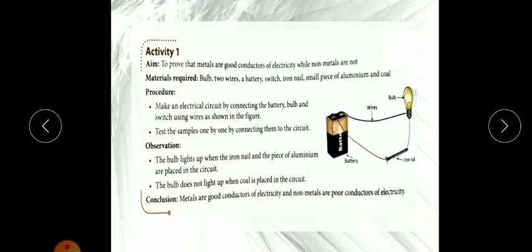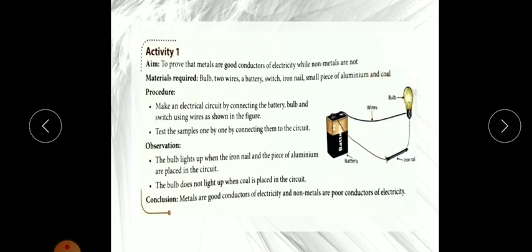So here we have three things: iron nail, aluminium and coal. Now children, what we have to do is attach it as you can see in the picture. We have to make an electric circuit. In physics I think ma'am will teach you how to make an electric circuit. So you have to join it like this, and when we press the switch on, what will happen?